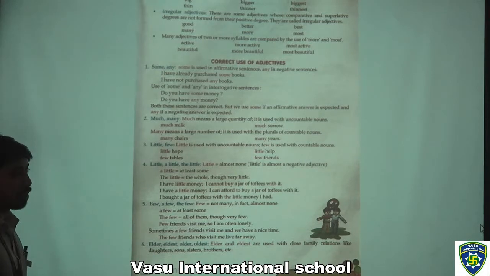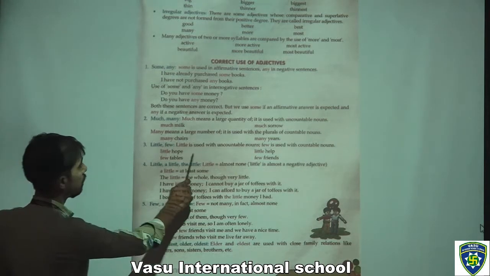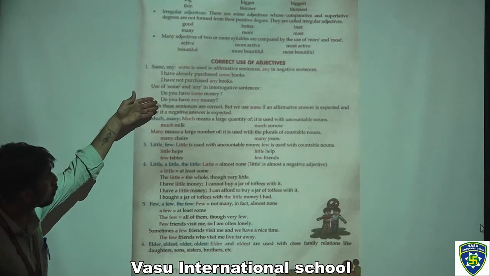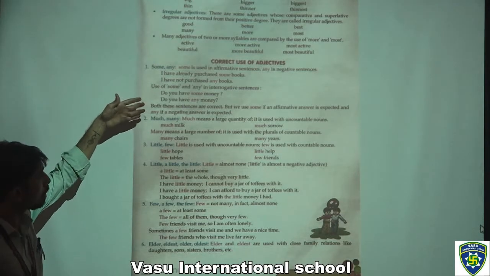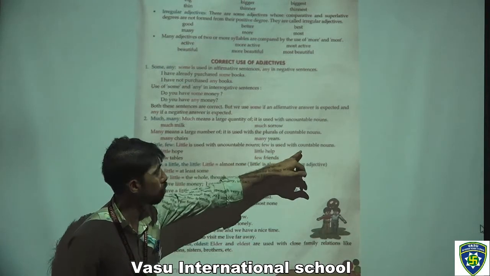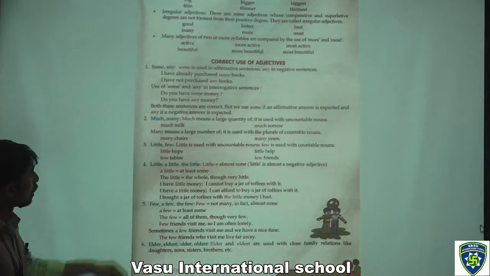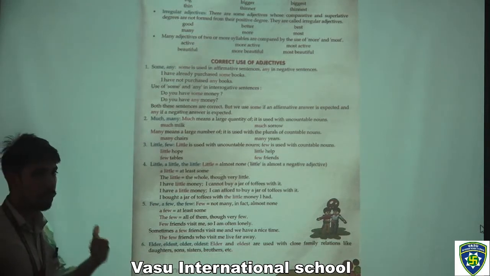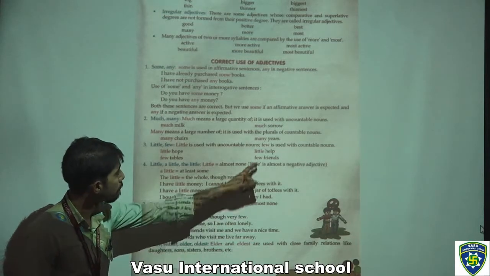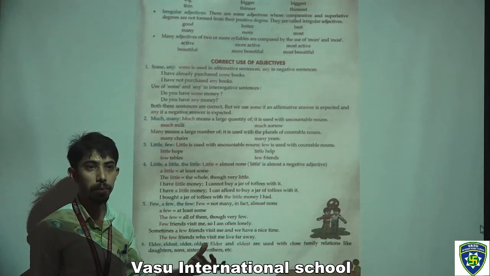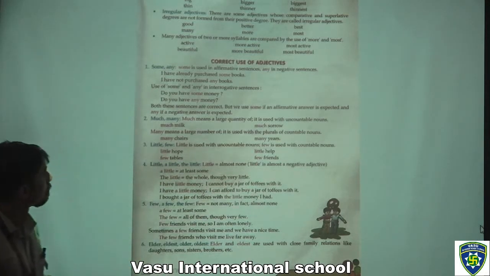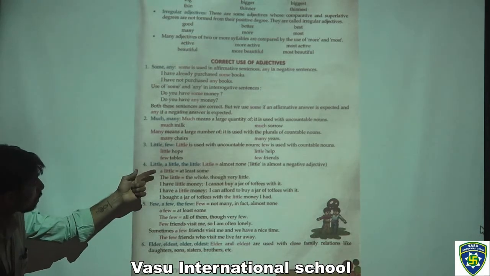Now the third pair is little and few. Little is used with uncountable nouns. As we can see here, much is used with uncountable nouns and many with countable nouns. In the same way, few is used with countable nouns. Now we have the examples: little hope. We can't count hope, how much hope we have with a person. Little help. We can't count little help. Few tables, few friends.